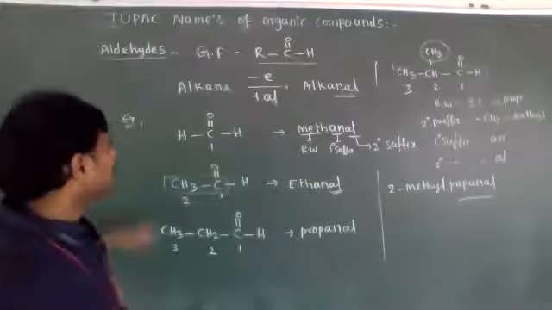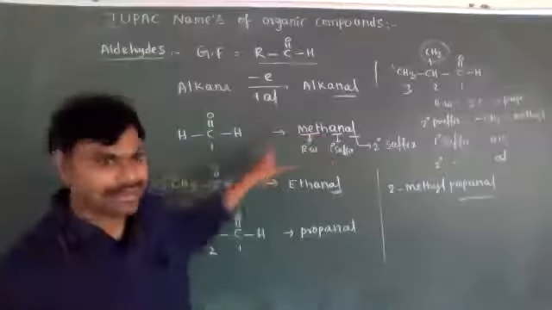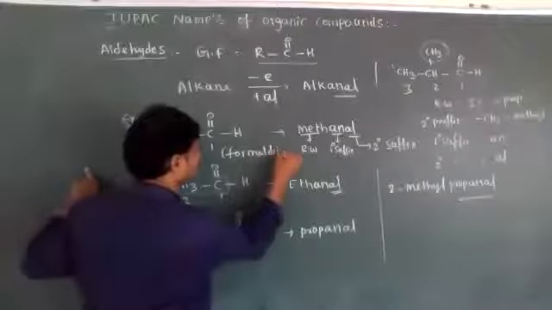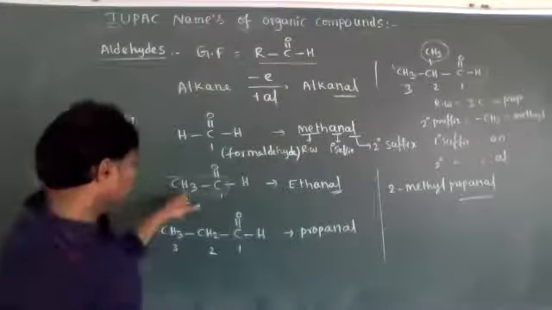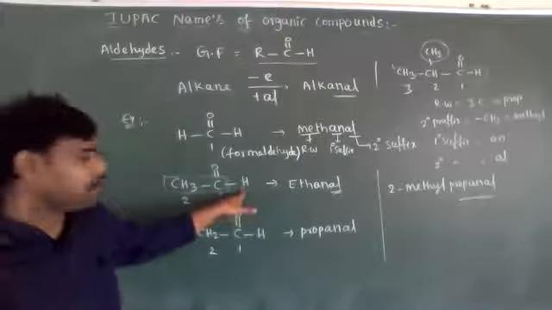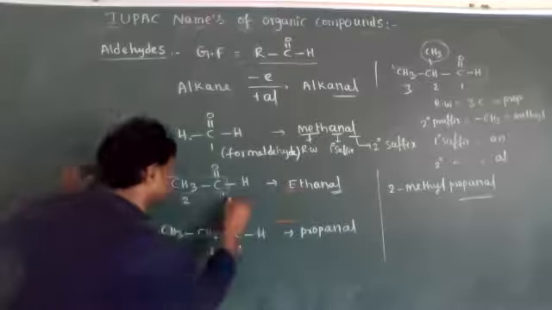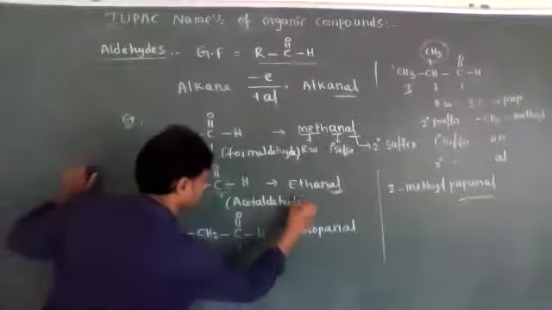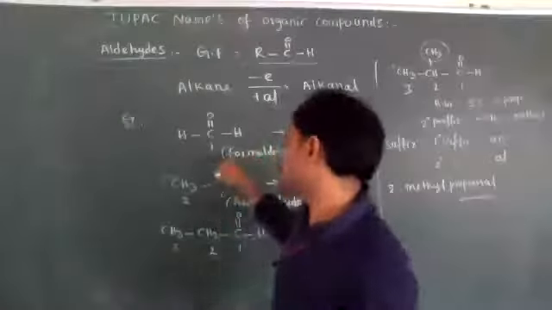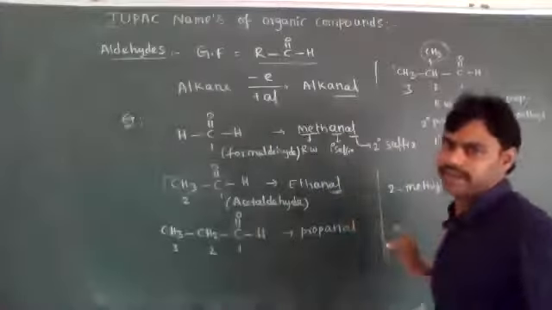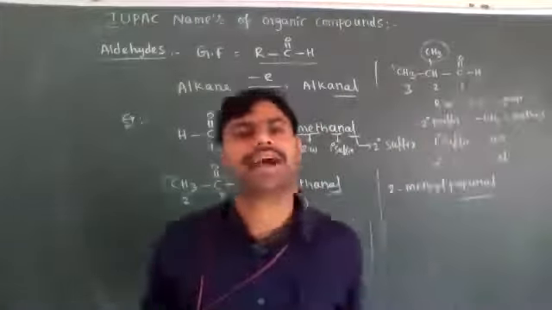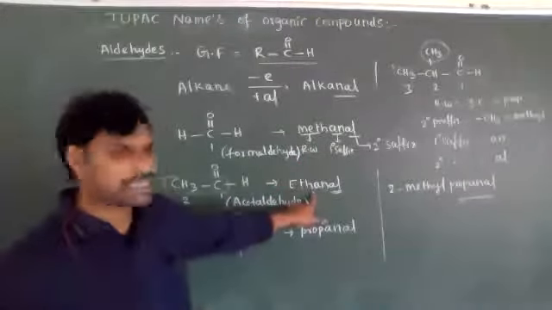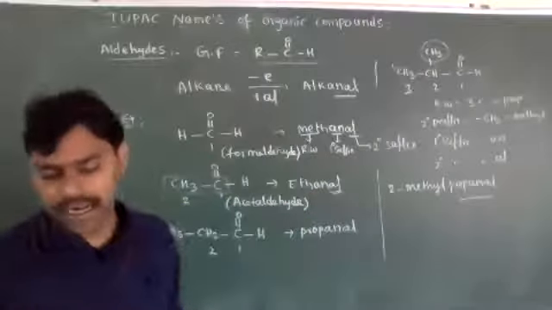Okay, students. Now let's see this methanol. Its common name is formaldehyde. The second one, CH3-C double bond OH, its IUPAC name is ethanol, and its common name is acetaldehyde. Just remember these two common names, enough; the remaining are not required. One carbon containing aldehyde is called formaldehyde. Two carbons containing aldehyde is acetaldehyde. Okay, so this is about aldehydes.